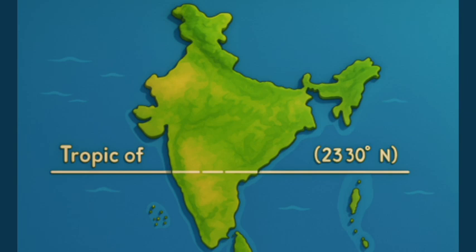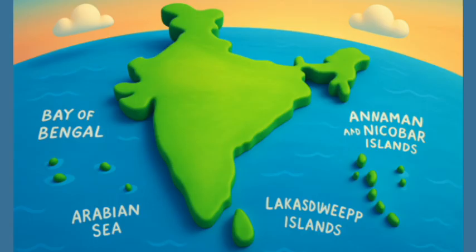To the southeast and southwest of the mainland lie the Andaman and Nicobar Islands and the Lakshadweep Islands in the Bay of Bengal and Arabian Sea respectively. Find out the extent of these groups of islands from your atlas.